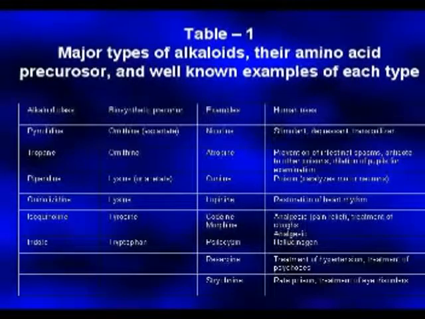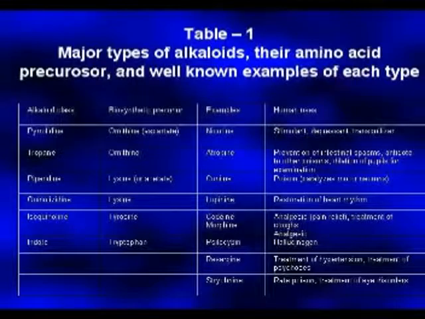The best example is atropine, used for prevention of intestinal spasms and as an antidote. Third, piperidine, derived from the amino acid lysine. The best example is quinine, an alkaloid. It is highly poisonous and paralyzes the CNS and PNS of the human system.